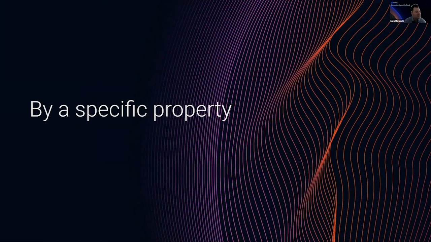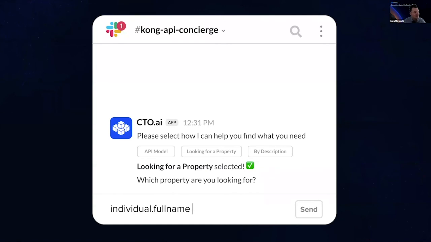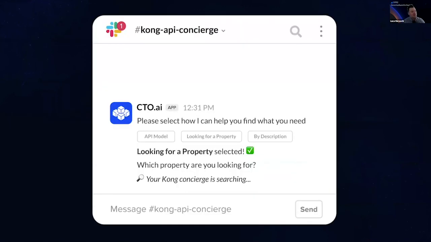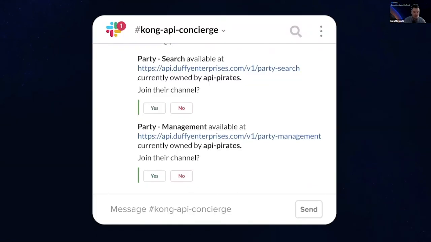But sometimes you just need that property, right? In this case, when we go for property, we're going to look for individual.fullname, connecting you with the services that have that property, right? So we want to remove the friction between you and your acceleration, and acceleration of your team, and acceleration to business and to market. And the most important thing is that we never forget about connecting you where to find the API, but especially how to connect with the people that build this API.